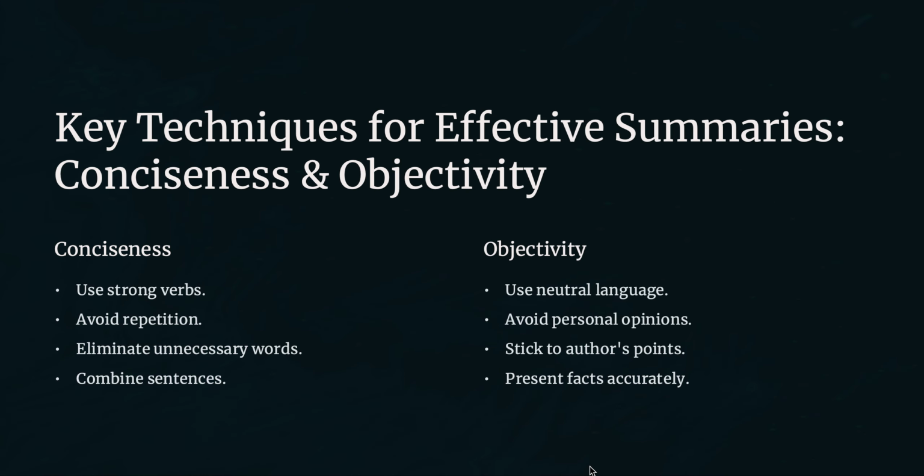Two essential techniques for powerful summaries are conciseness and objectivity. For conciseness, use strong active verbs, cut out repetition and unnecessary words. Combine sentences where possible. For objectivity, stay neutral. Avoid inserting your opinions. Stick to what the author is saying and present facts accurately. Together, these skills ensure that your summary is sharp, crisp, and fair. And please don't enter your opinions. It's a big no for your summary writing.